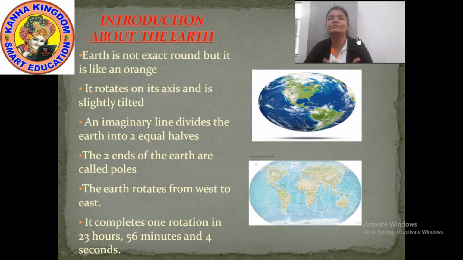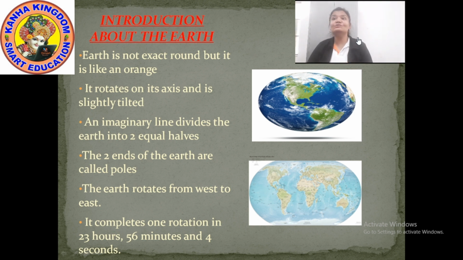Now about the rotation of the earth. The earth moves in two movements. One is the rotation and the other is the revolution. The earth completes one rotation in 23 hours, 56 minutes and 4 seconds. Okay? It means you can count it as one day. The earth completes its one rotation in one day.